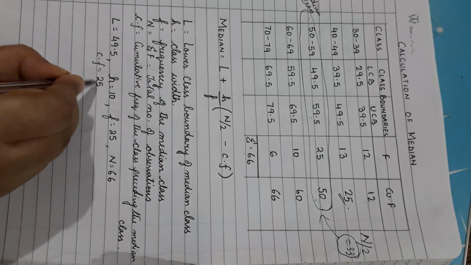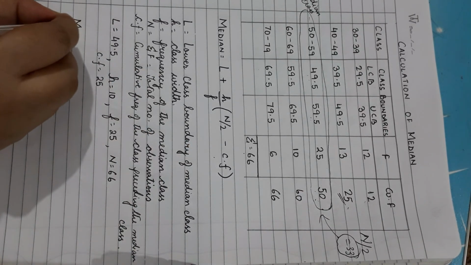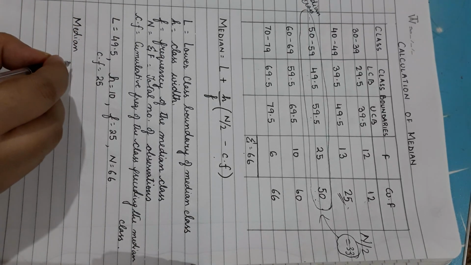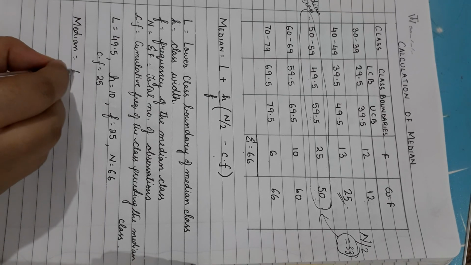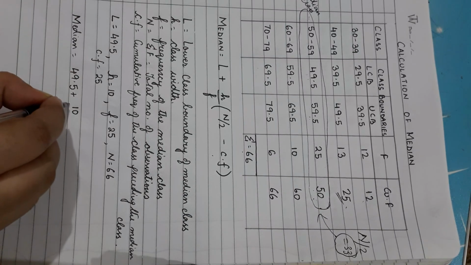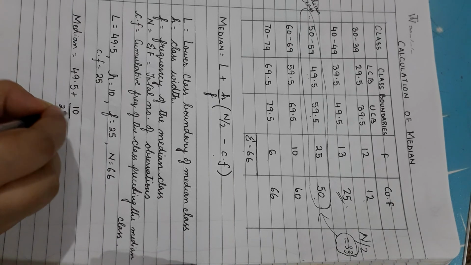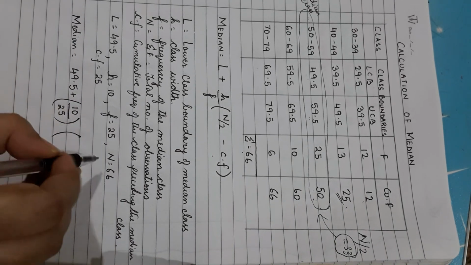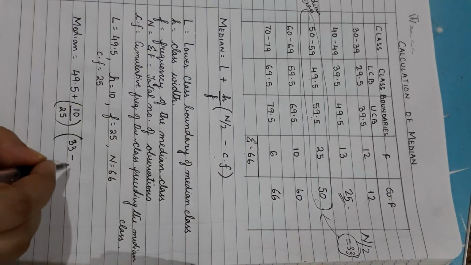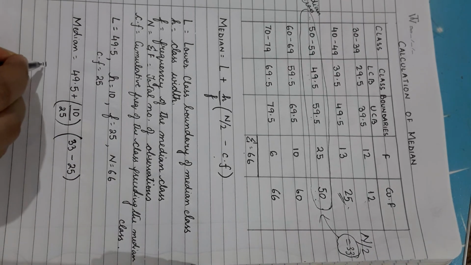Now we are going to substitute these values in this formula and get the result. So the median value that we will be getting is equal to 49.5, the value of L, plus 10, the value of H, times 1 by F, the F value is 25, and then n by 2, that is 66 by 2, that's equal to 33, minus cumulative frequency of the previous class, we got it as 25. If you solve this, you are going to get the value as